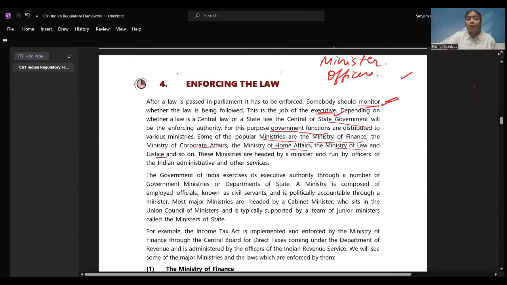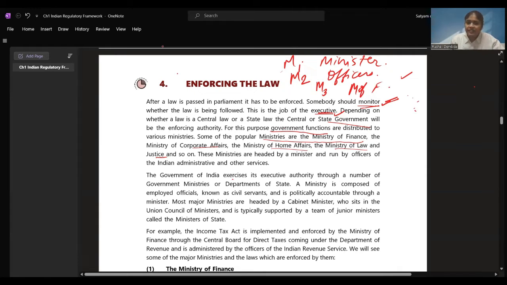Now, Government of India exercises its executive powers, executive authority, through a number of government ministries or departments of state. There are n number of government ministries. For setting up the water resources, there is going to be a ministry. Then for the waste management, there is going to be a ministry. And for the laws to be followed, there will be another ministry. For checking on the finances, there is the Ministry of Finance, right? There are n number of ministries available.